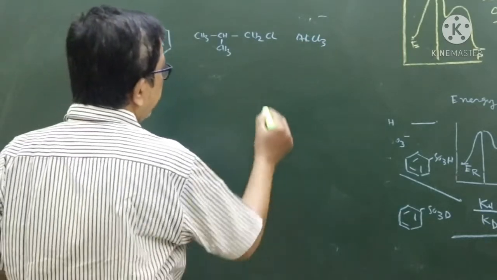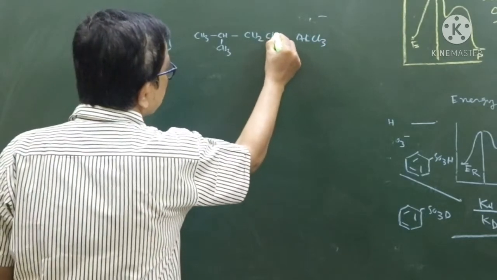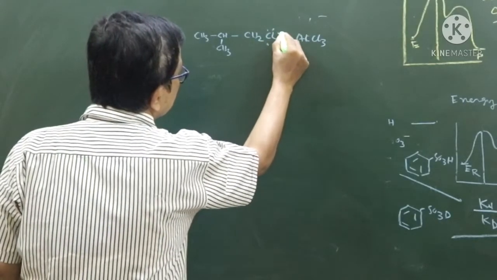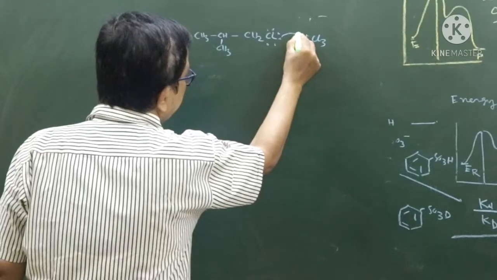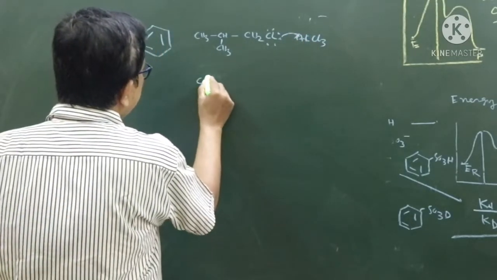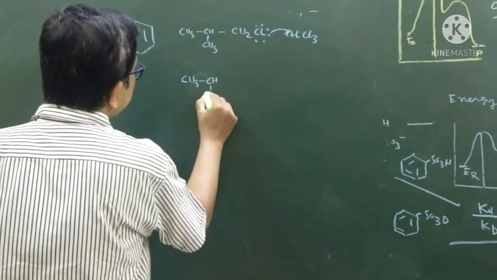In this case, what happened? This chlorine has an unshared pair of electrons, so it is attracted by aluminium. Initially it forms this.